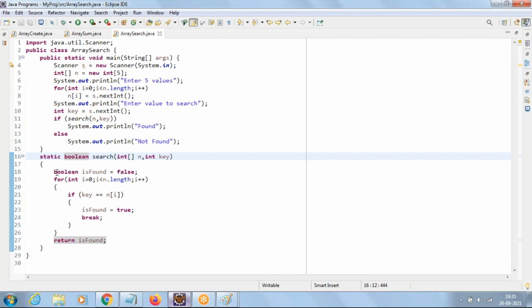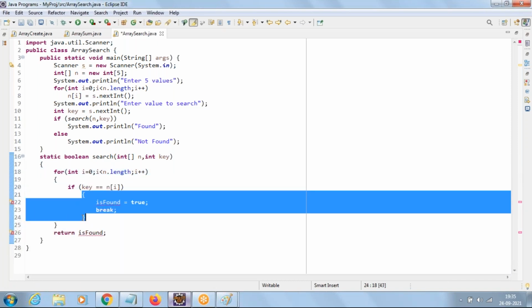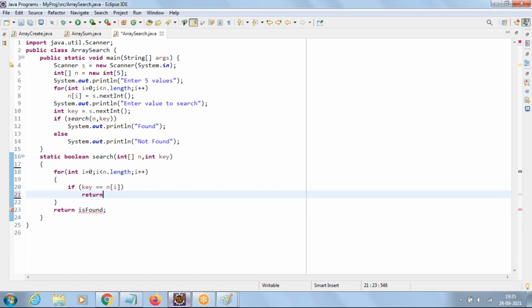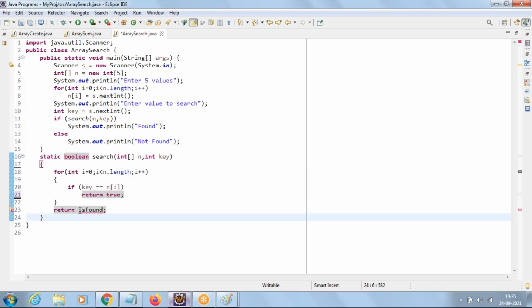We can even reduce the code. Like we need not require this isFound variable at all. If the element is present in array, what I should return? True. Simply say here, return true. If the element is present in array, we return true. And once you come out of for loop, and if you are not returning true, that indicates the element is not present, then directly we'll return here false. That's it. We can even reduce the code also using methods.